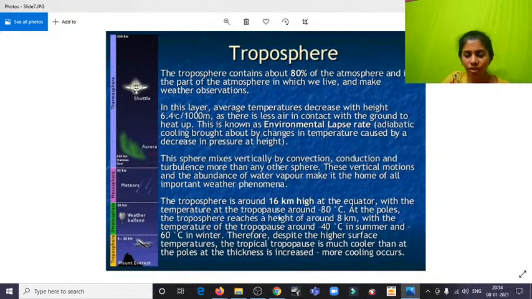In the poles it is just 8, and like I said, the more we go up, the cooler it gets. We start losing temperature, and the gravitational pull will also be decreasing as we go up. So it's sort of inversely proportional. The more we go up, the more the temperature and the density fall down.